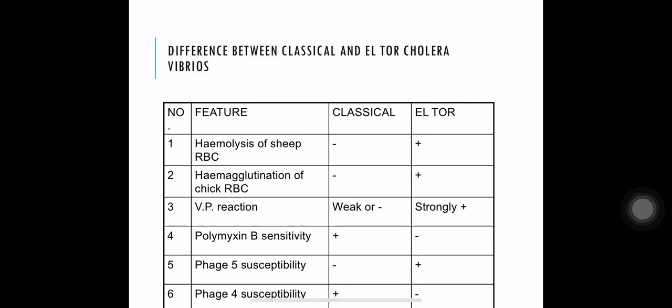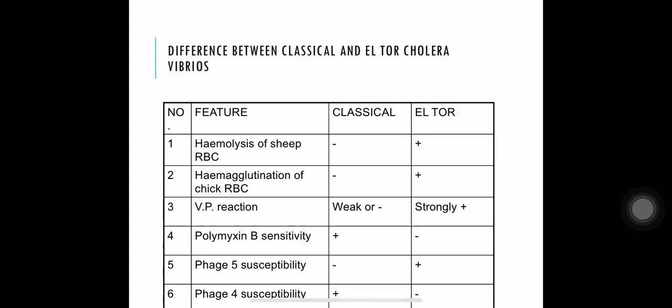Then classical and El Tor Vibrio cholerae can be differentiated on 6 points: hemolysis of sheep RBC, hemagglutination of chick RBC, VP reaction, polymyxin B sensitivity, phage 5 susceptibility and phage 4 susceptibility. These 6 tests are used for differentiation of classical and El Tor Vibrio.